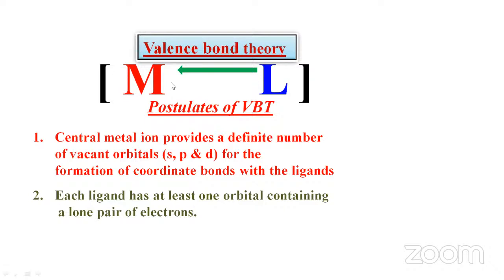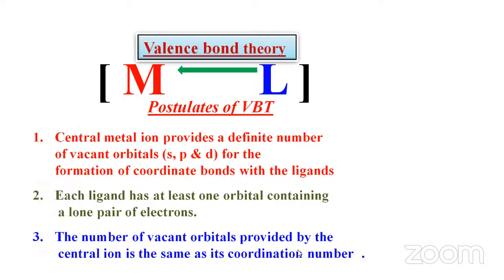Next, each ligand has at least one orbital containing a lone pair of electrons, because it is acting as a Lewis base, so it has a tendency to give the electrons. The number of vacant orbitals provided by the central ion is the same as its coordination number. This is the third postulate.